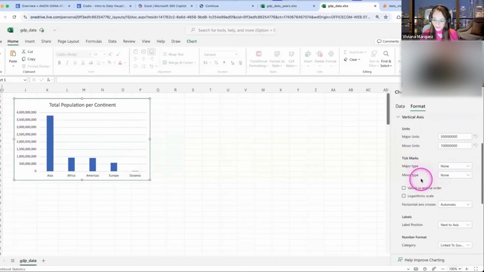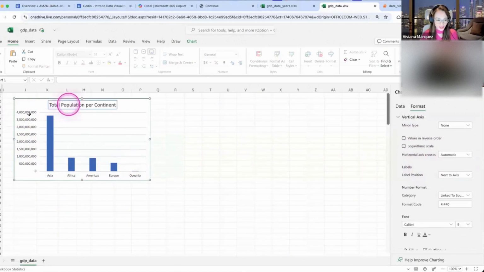So in Excel, what you have to do to change the formatting of these numbers is, here for the category, use a format code. So you don't have to do this now, but just in case you were curious, what is this format code? You could learn the grammar behind this format code.